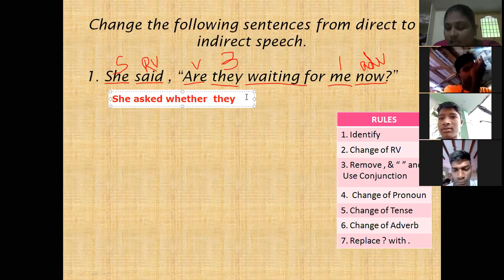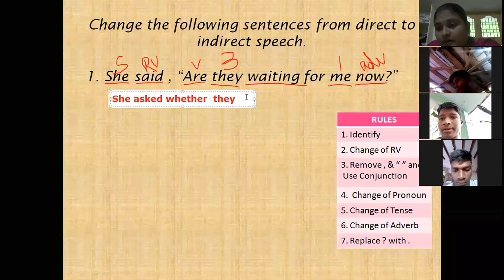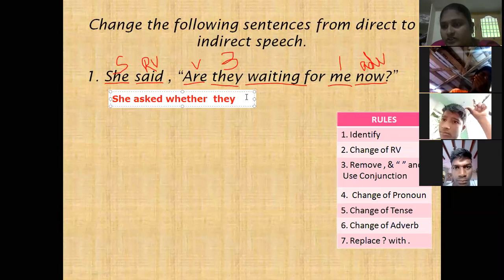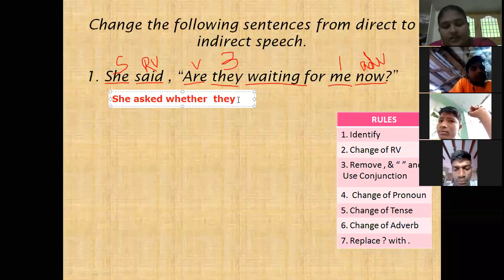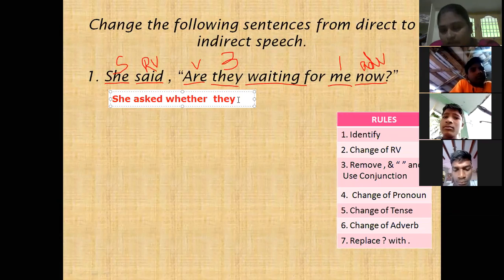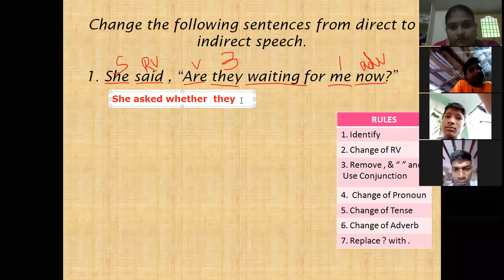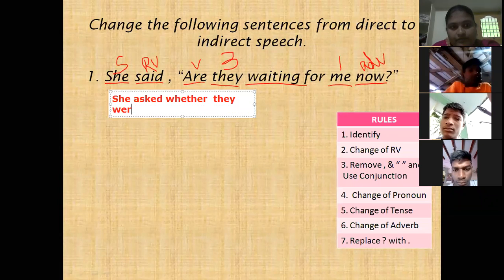If a sentence or question is given in the present tense, it changes to past tense. Here it is given in present continuous, so change it to past continuous. What is the past tense of "are"? Were. So here we have to write were. Were waiting is the same.